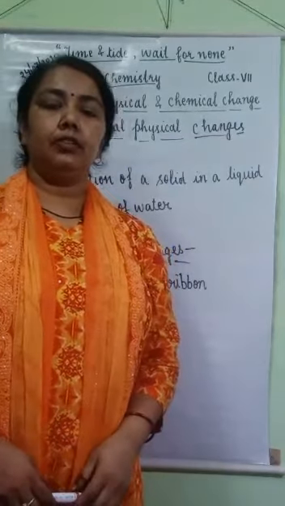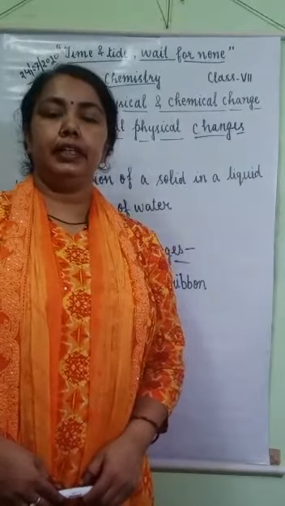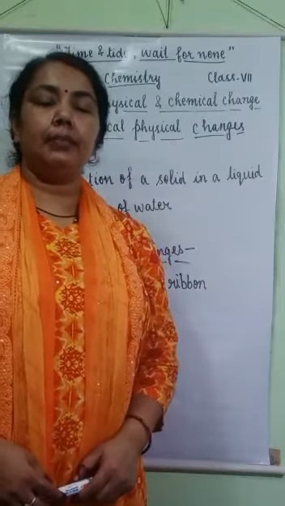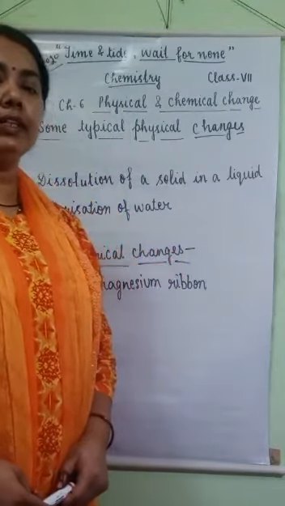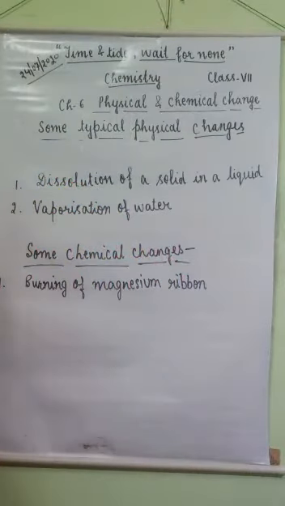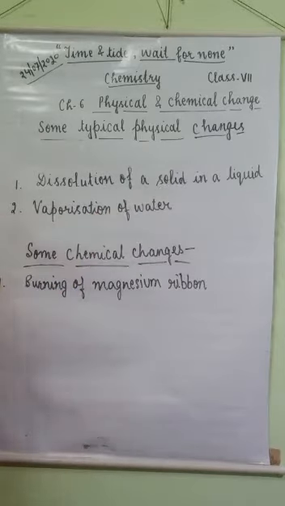In the previous session of this chapter you have studied what a physical change and a chemical change are, and the characteristics of physical and chemical change. Today we will discuss some typical physical and chemical changes. First typical physical change is dissolution of a solid in a liquid.